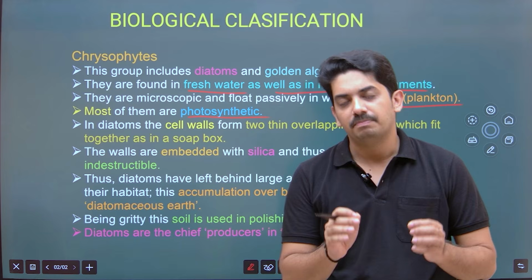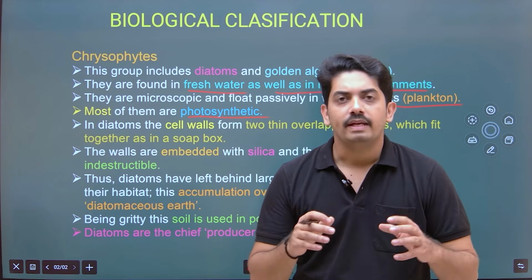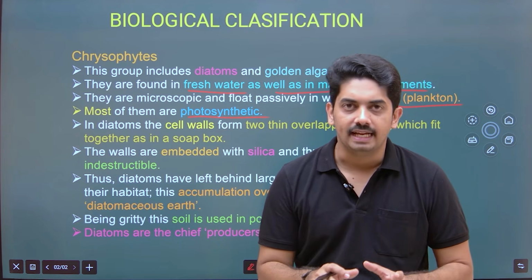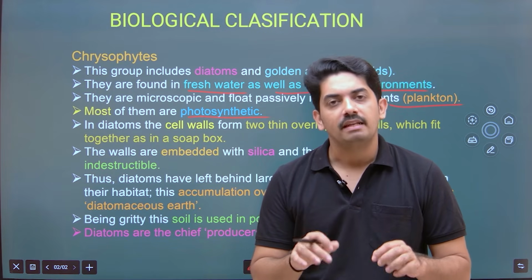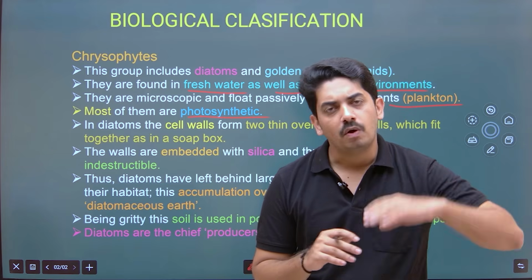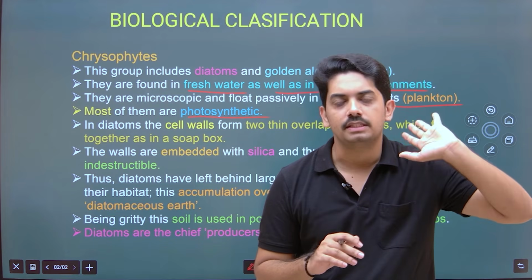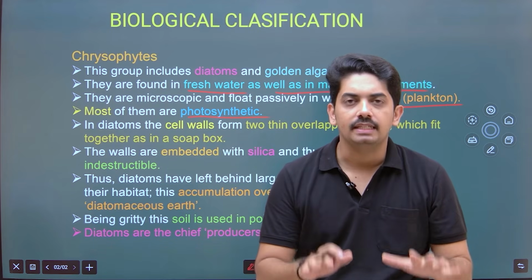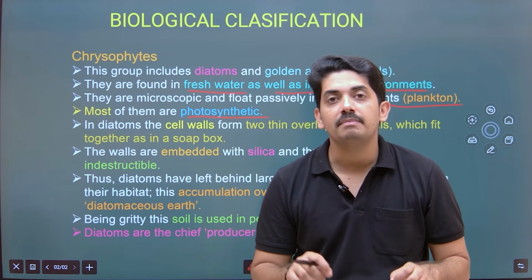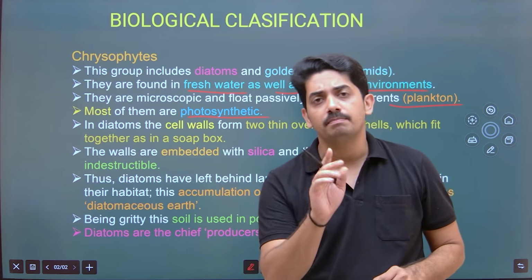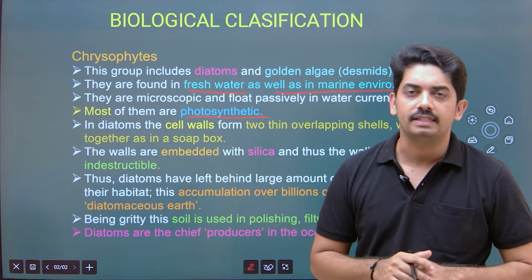Here there is one important character. When these diatoms die, their indestructible cell wall remains as it is. For billions of years, they get deposited in the bed of the sea. So they form diatomaceous earth. This is one of the important characteristics of chrysophytes.